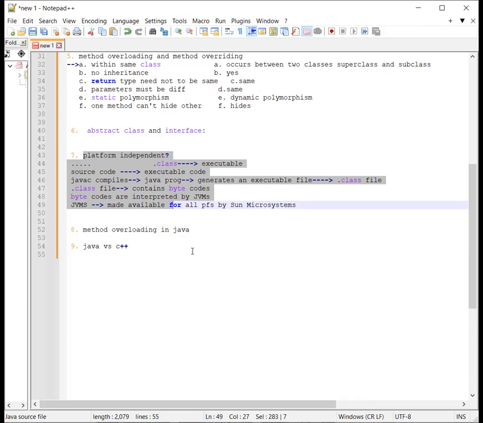In Java there is garbage collection, but in C++ there is no garbage collection. Java supports multi-threading, and C++ doesn't. In Java there are no templates, but in C++ there are. And in Java there are no global variables, but in C++ we have global variables.